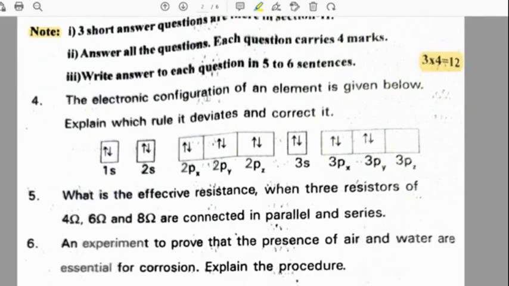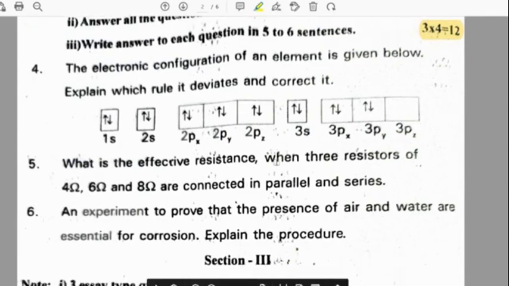Fourth question, the electronic configuration of an element is given below. Explain which rule it deviates from and correct it. So 1s2, 2s2, 2p6, 3s2, 3p4. So here the rule is Hund's rule, but it is not correct. The reason is electrons should be arranged in such a way that they fill 3px, 3py, 3pz, and it has to take 3px a second time. But here it is given 3px 2 times, 3py 2 times. So it is not a correct one, but it's Hund's rule.